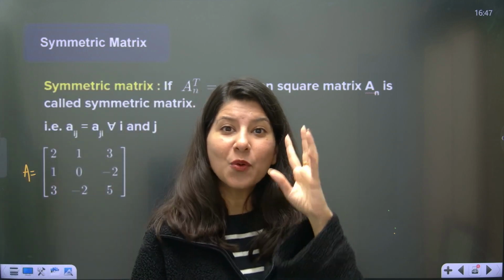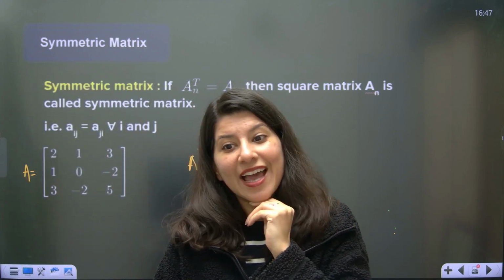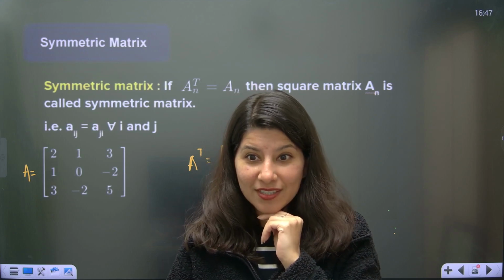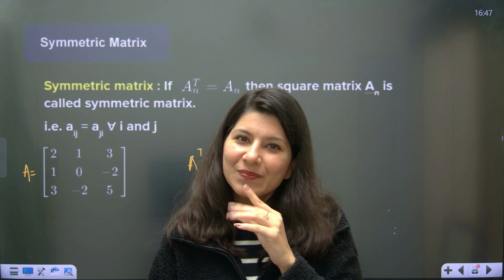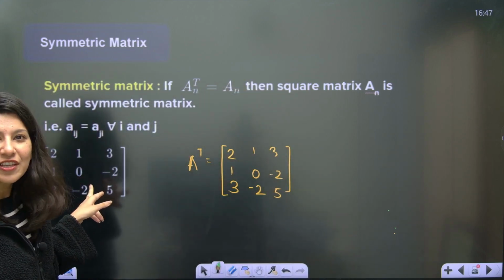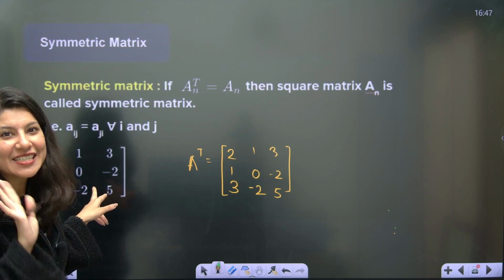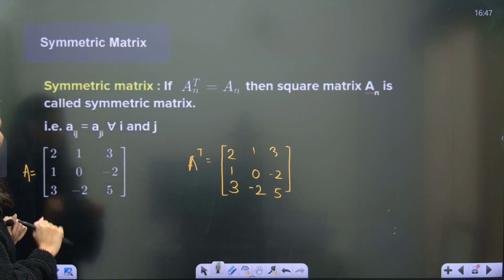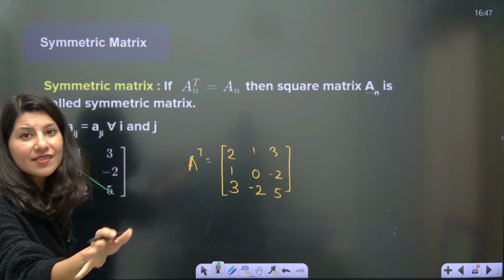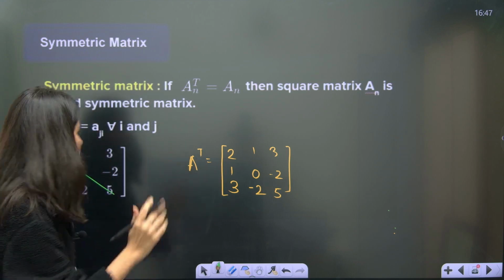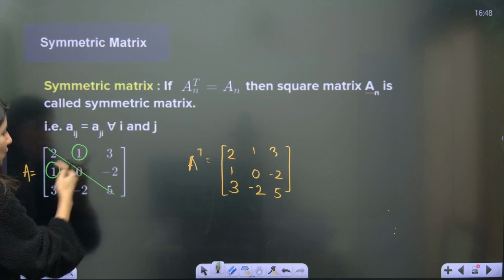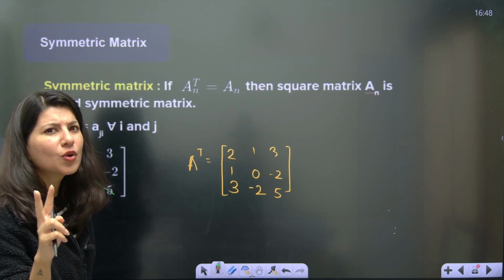Remember that old uncle who comes to our place and just by looking at a child, can tell you this child is very studious, this child is very naughty. Just like that. I am that old uncle. I can just see the face of this matrix and tell you whether it is symmetric or not. How? Just give me a moment, okay? So understand. This is a diagonal matrix. I am not interested in that. I don't care what this is. But can you see this is 1 and this is also 1. These two are actually conjugate elements. What are conjugate elements?